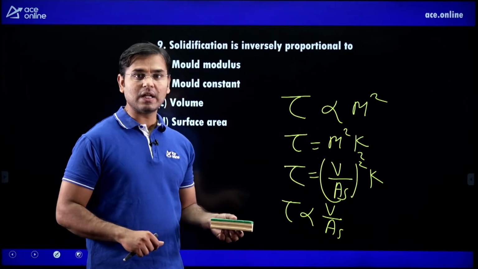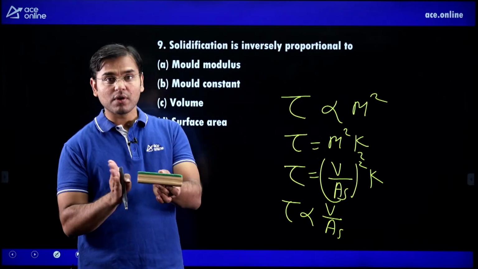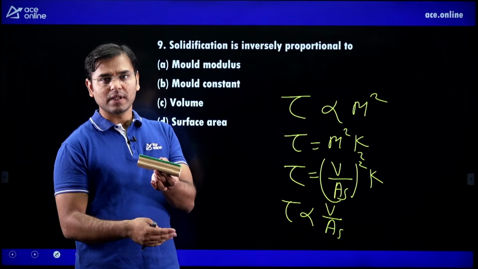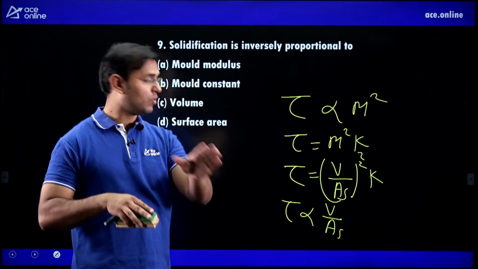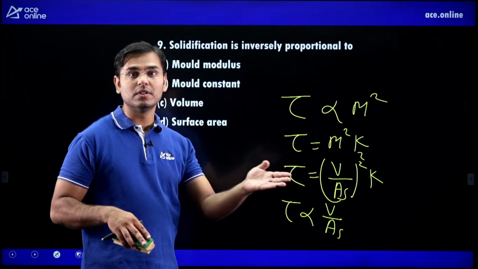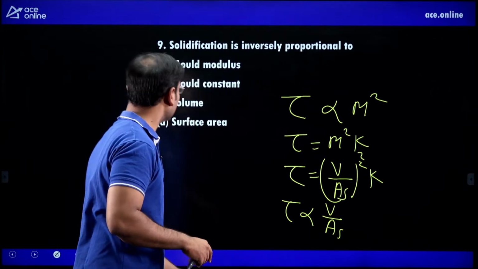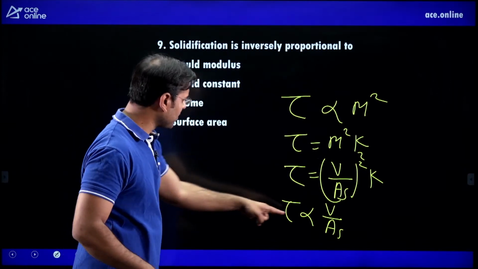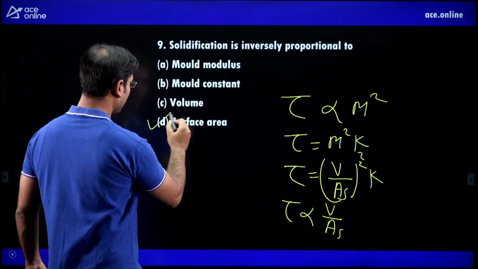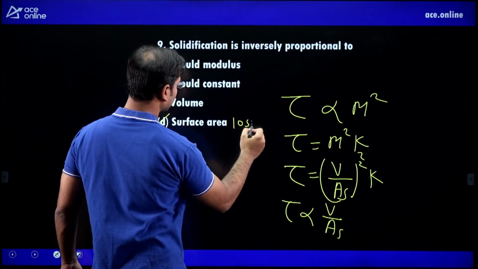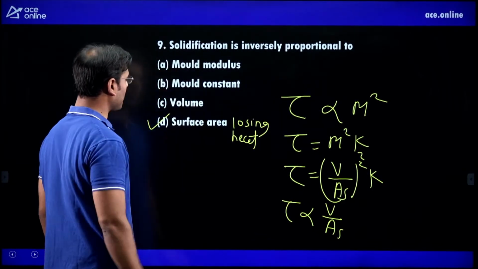What is the surface area losing heat? How many surfaces? 1, 2, 3, 4, 5, 6. If out of 6 the top surface is not losing heat, how many surfaces? 5. Only we have to add the 5. Surface area is not 6, very important. And here solidification time is inversely proportional to the surface area losing heat. That is the correct answer, option D.